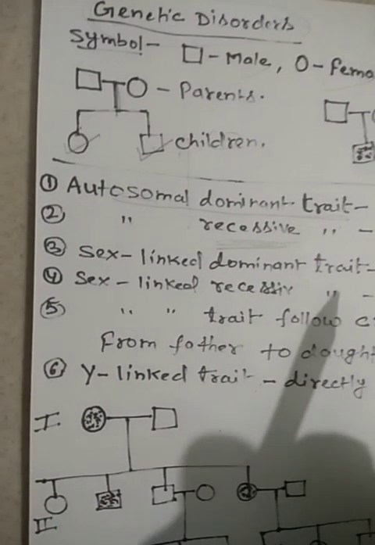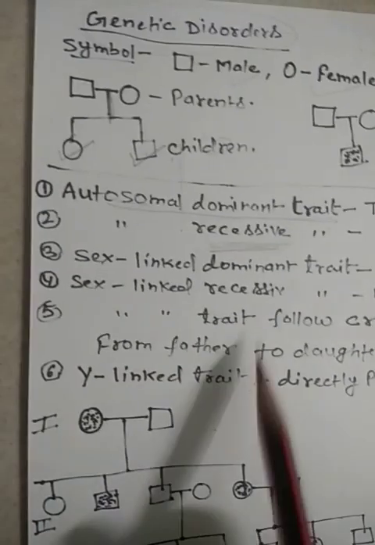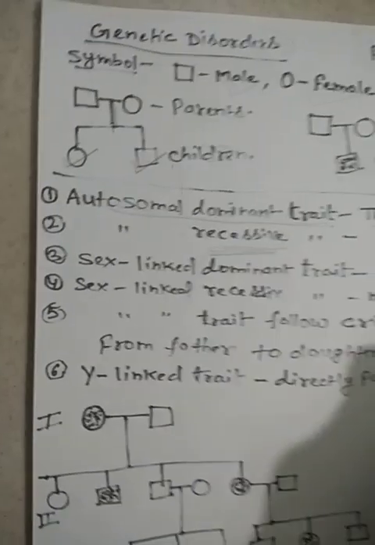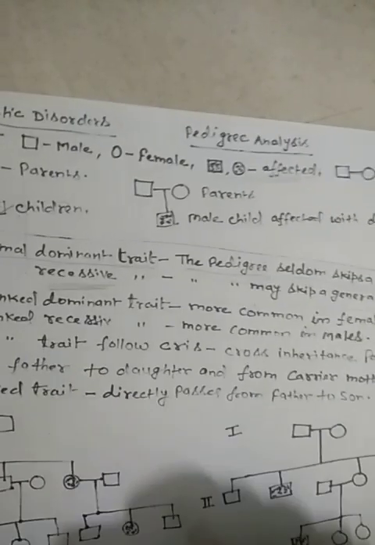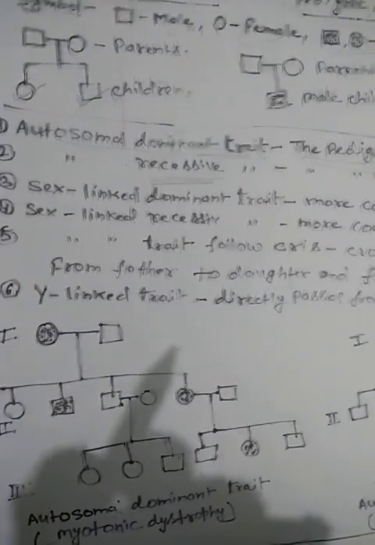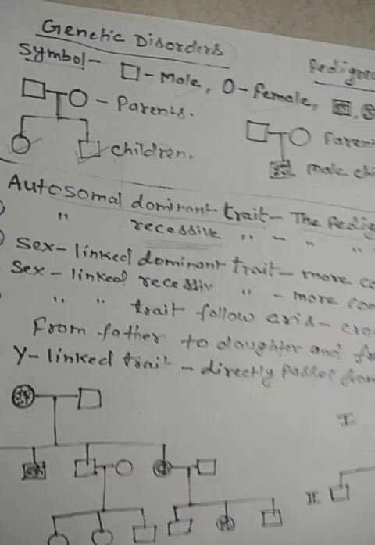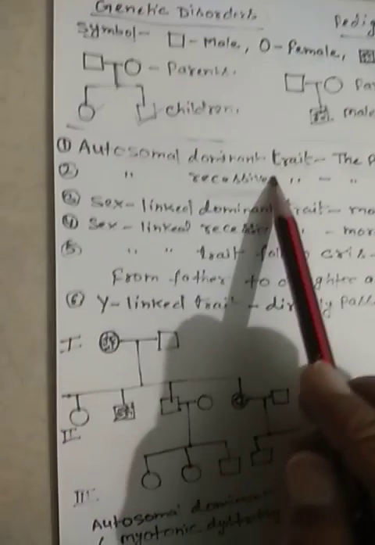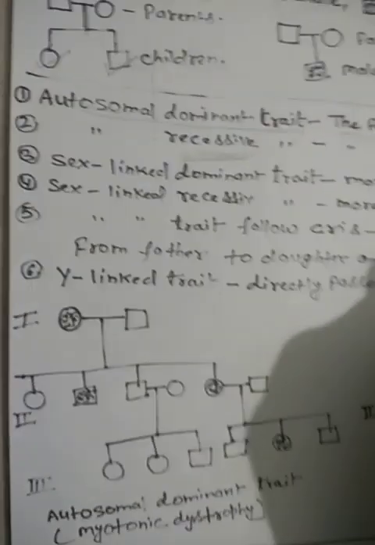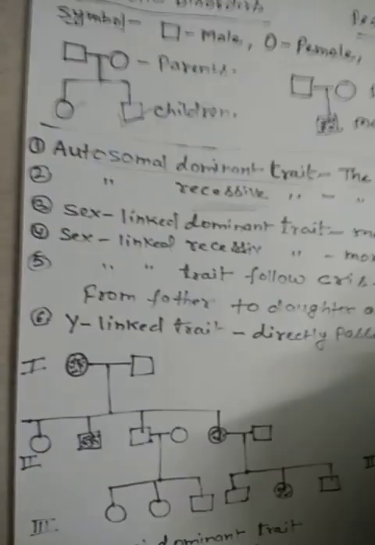So to identify whether the trait is dominant or recessive, it is a very easy thing to see. If the trait is present in all generations, that trait may be dominant, and if the trait is not present in all generations, it means that trait may be recessive. So an autosomal dominant trait seldom skips a generation, while an autosomal recessive trait may skip a generation.